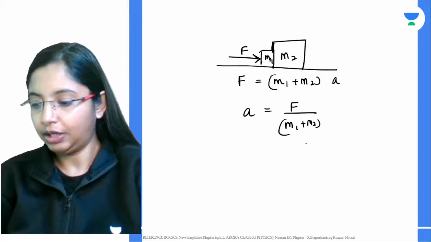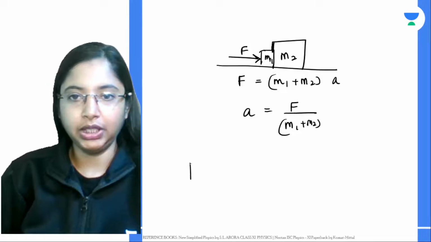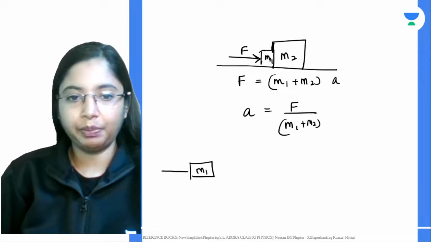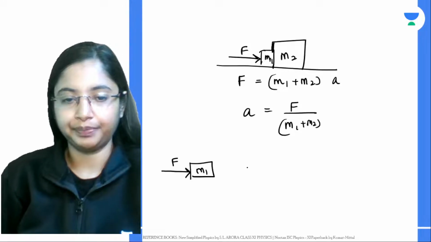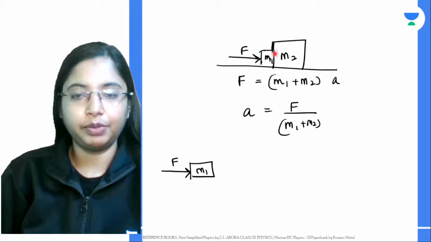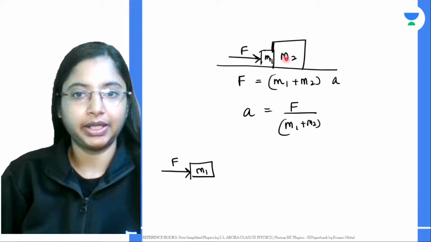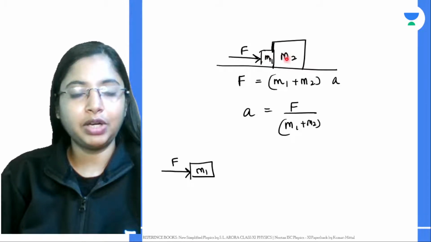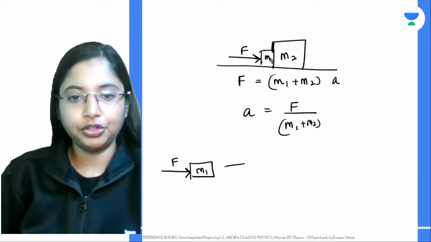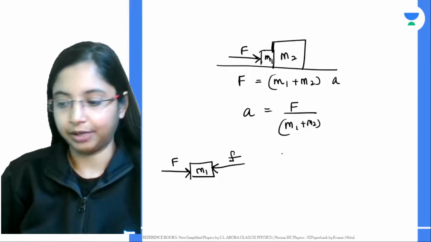Now, if you look at the system individually, if you look at M1 individually, you are applying a force F over here. Because of this, mass M1 will push this mass M2. Because M1 applies a force on M2, this is action, which means there will be a reaction force. That is, M2 will push M1 with the force F again.